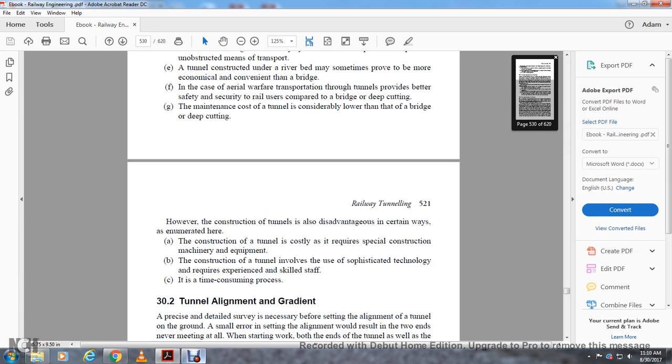The construction of the tunnel is costly and requires special construction machinery and equipment. The construction of the tunnel involves sophisticated technology, requires experienced, skilled staff, and is a time-consuming process.